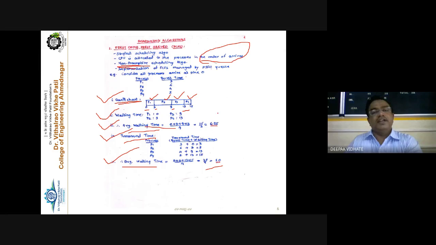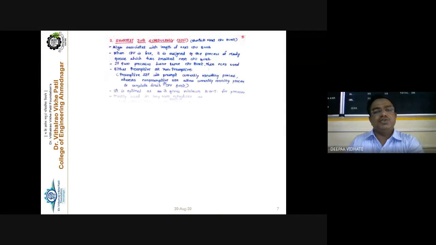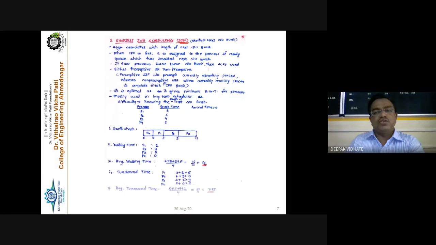Okay, now the next scheduling algorithm is SJF, shortest job first scheduling. It is also called the shortest next CPU burst algorithm. This algorithm associates each process with the length of its next CPU burst. Meaning, instead of arrival time as in the previous algorithm, here it considers the execution time of the process. Depending upon the execution time, it will take the process for execution. That is the first criterion. The second criterion is that it is either preemptive or non-preemptive.